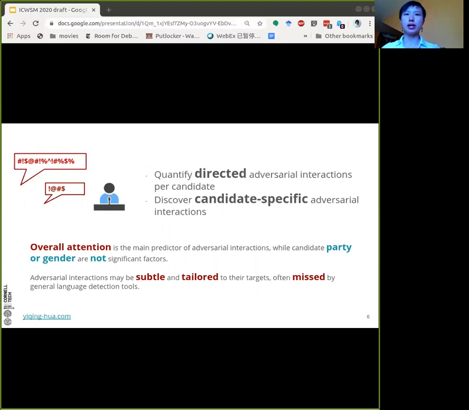Our study shows that overall attention is the main predictor of adversarial interactions a candidate receives, while candidate party or gender are not significant factors. Also, adversarial interactions may be subtle and tailored to their targets, often missed by general language detection tools.